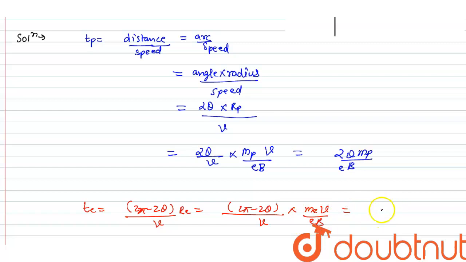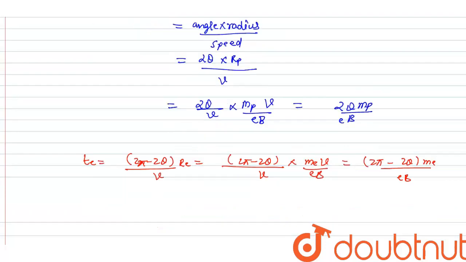So on solving, we get 2 pi minus 2 theta, into me upon eB.